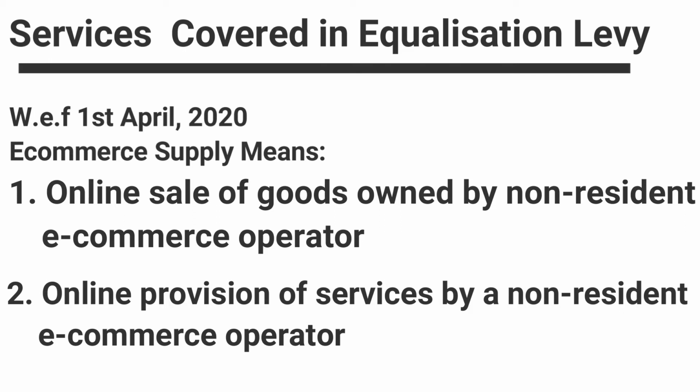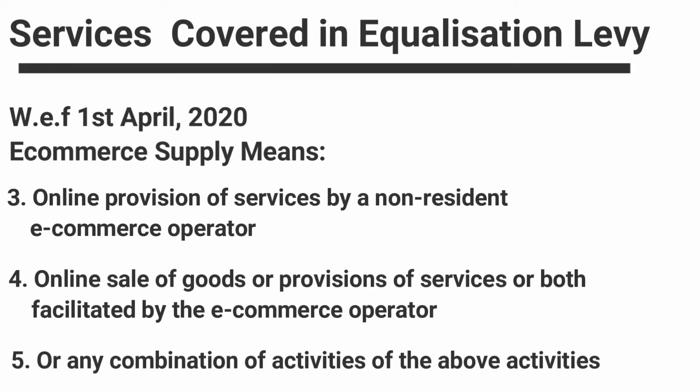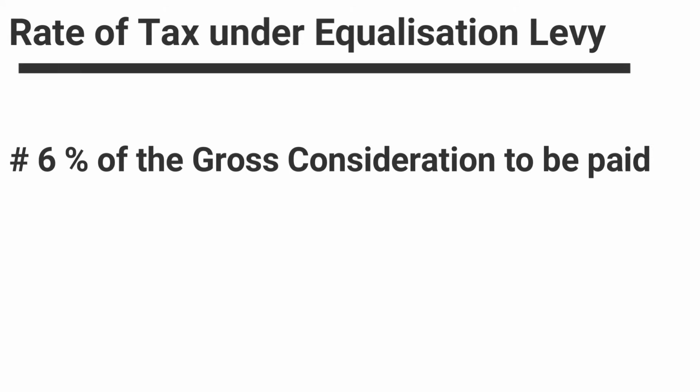E-commerce supply or services, which means online sale of goods owned by the non-resident e-commerce operator, online provision of services by a non-resident e-commerce operator, online sale of goods or provision of services or both facilitated by the e-commerce operator, or any combination of the above activities. Currently, the applicable rate of tax is 6% of the gross consideration to be paid.